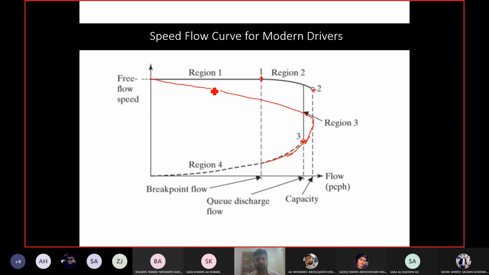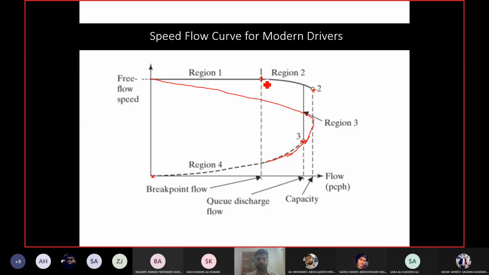So it's not a smooth shape at all till you reach 0.3. You have a straight line, then a mild slope portion, and then a drastic change between regions 2 and 3. Then you move on into region 4, which has a gradual decrease of speed till you reach the maximum density, the jam density, the zero flow condition.